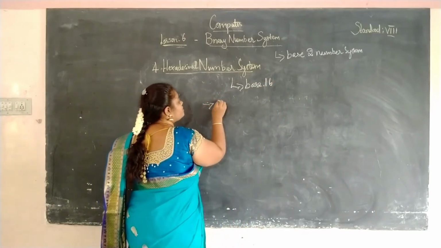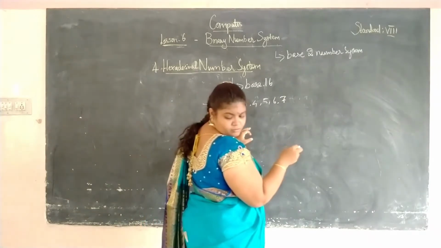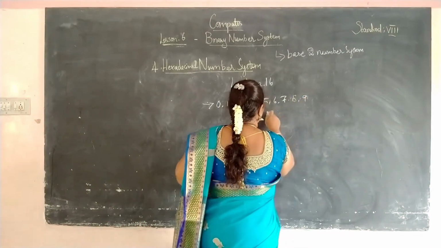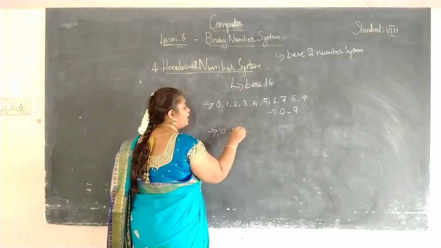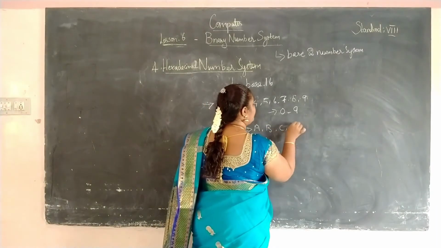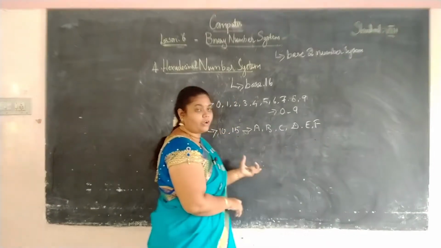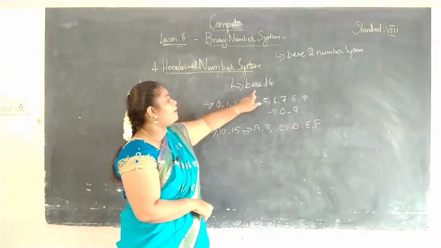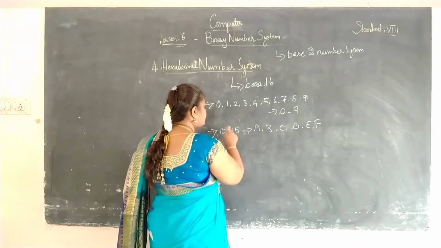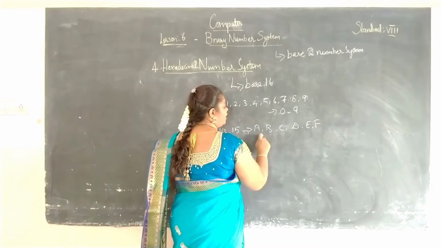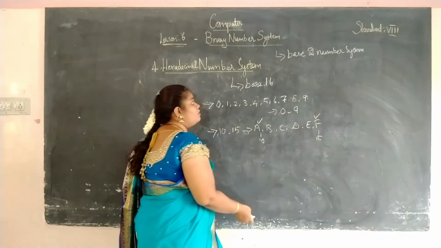The numbers are represented from 0 to 9, and then the numbers from 10 to 15 are represented as A, B, C, D, E and F. So instead of 10 it is represented as A, and instead of 15 it is represented as F. So these are the various number systems.